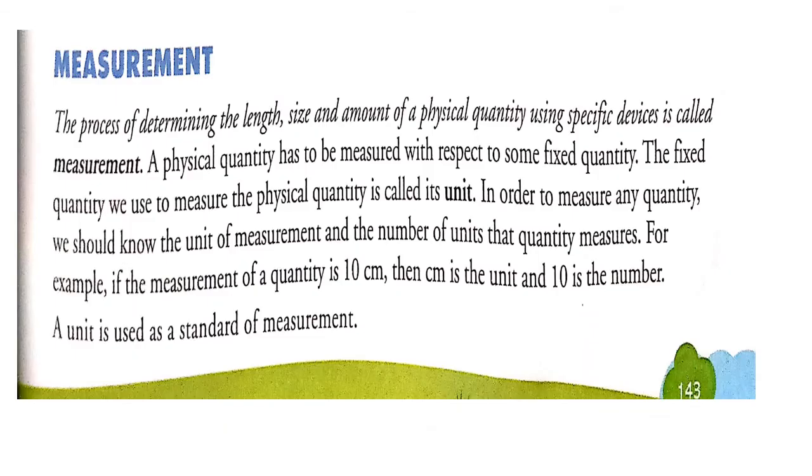Now we will see measurement. What is measurement? The process of determining the length, size and amount of a physical quantity using specific devices is called measurement. A physical quantity has to be measured with respect to some fixed quantity. The fixed quantity we use to measure the physical quantity is called its unit.